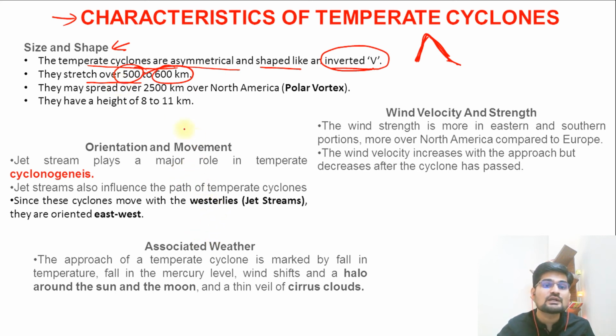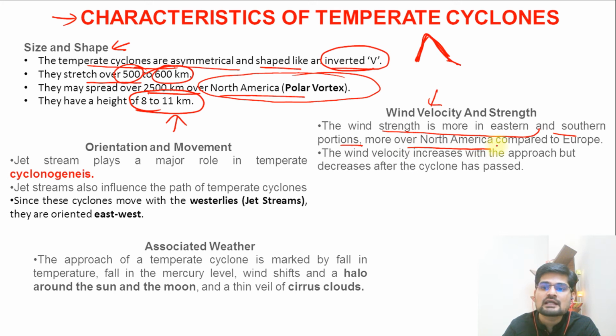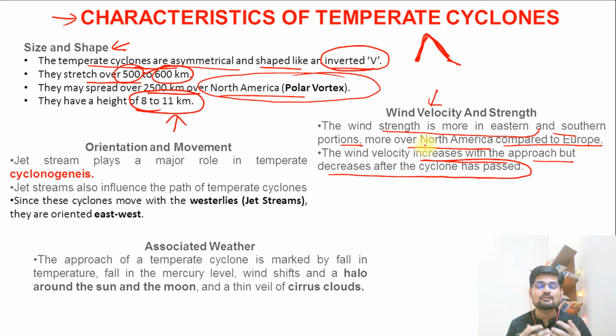And they may spread over 2500 kilometers even in Northern America due to the polar vortex factor. The details of the polar vortex we are going to cover in videos in future. They have a height of about 8 to 11 kilometers. Now, talking about wind velocity and strength: the wind strength is more in the eastern and southern portions, more over Northern America compared to Europe. That is important. Wind velocity increases with the approach but decreases once the cyclone has passed. When the cyclone is approaching, the wind velocity is more, but when it dissipates, the wind velocity automatically falls, that we know.